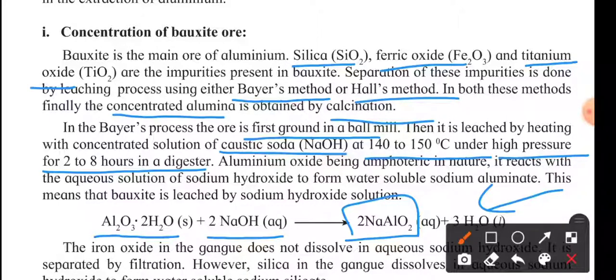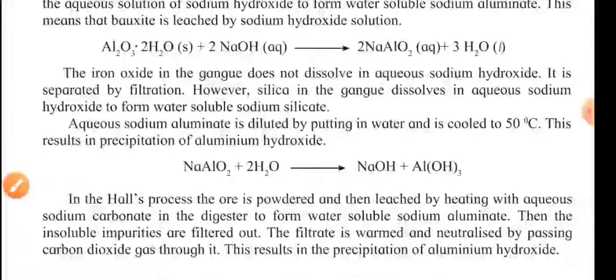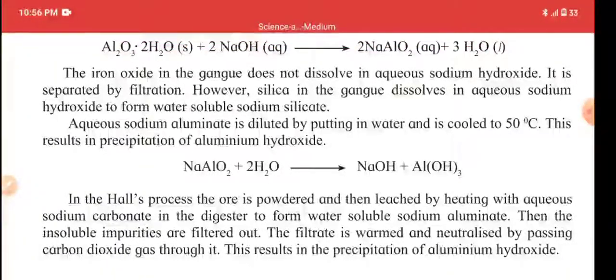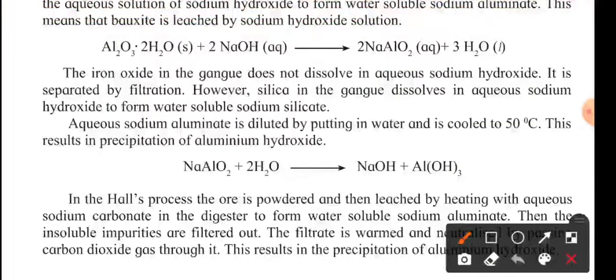So bauxite is leached by the sodium hydroxide, and we get NaAlO2 in aqueous form, and this NaAlO2 is usually separated by filtration. The gangue particles, basically silica, dissolve in the sodium hydroxide to form soluble sodium silicate, which usually gets separated.